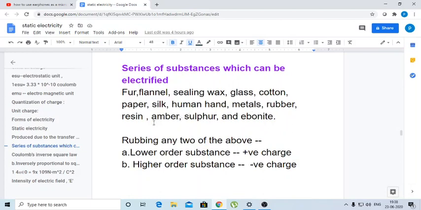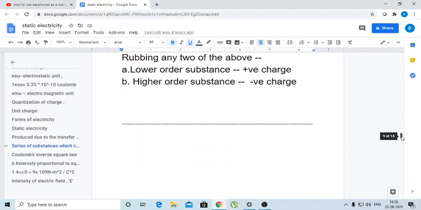Then the substance which is in the lower order will get a positive charge, and the one in the higher order will get a negative charge. For example, if you take fur, it is in a lower order and ebonite is a higher order element. If you rub these two, fur will get positive charge and ebonite will get negative charge.